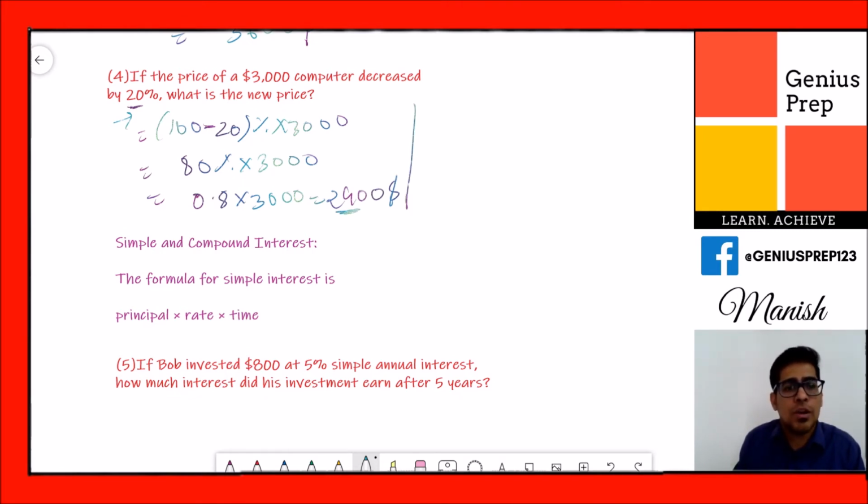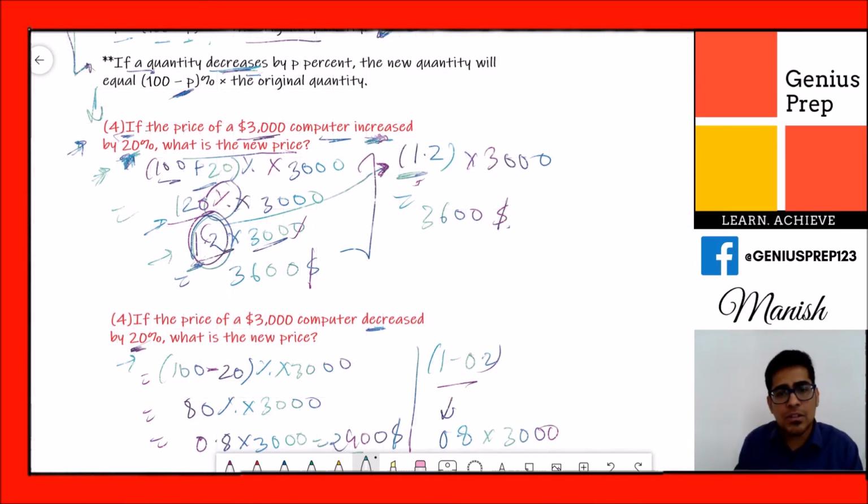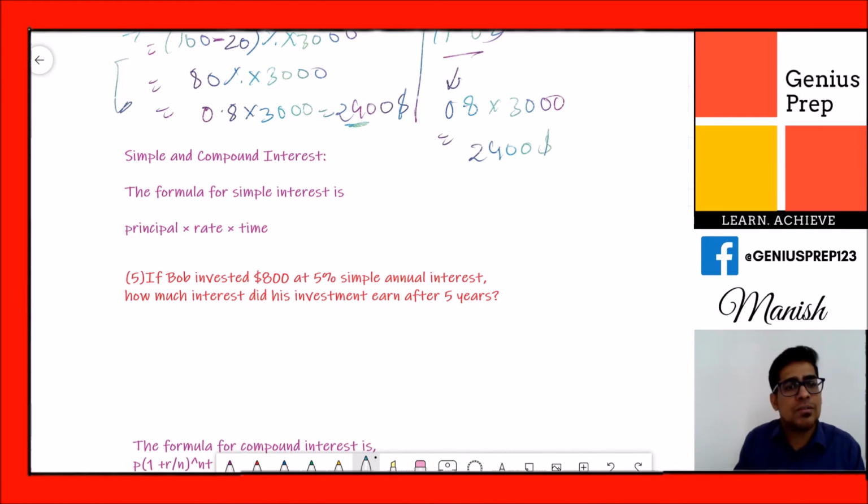Or you can solve it this way: because it is a 20% decrease, you just subtract from 1. So what is the value after subtracting 0.2 from 1? You will get 0.8 multiplied by 3000, and the answer will be $2,400. Okay, so I would say, if you directly remember this concept, like adding to one and just decreasing from one, you will be faster than remembering the formula. So this is the kind of question you will definitely see in the GRE exam or different exams like SAT.